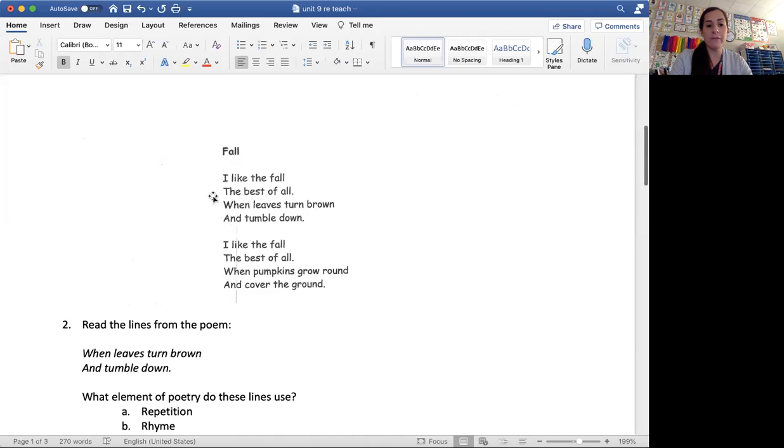Fall. I like the fall, the best of all, when leaves turn brown and tumble down. I like the fall, the best of all, when pumpkins grow round and cover the ground.